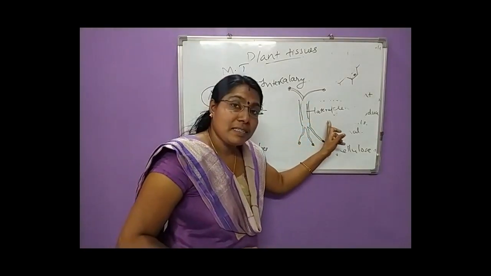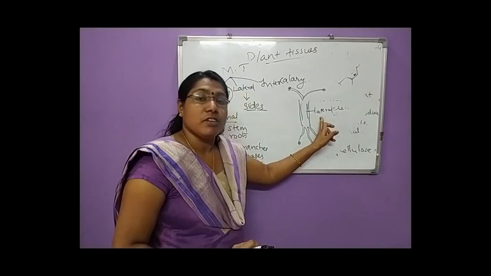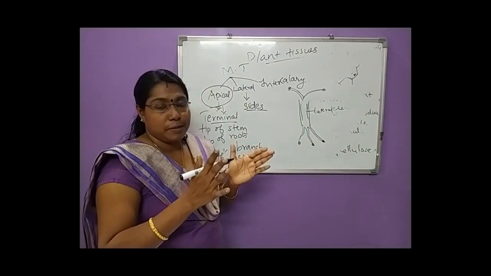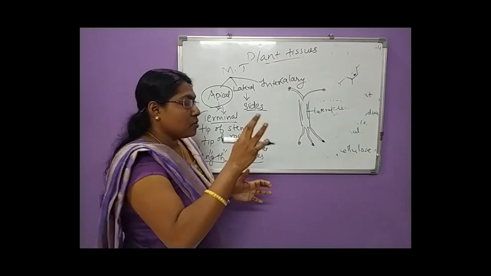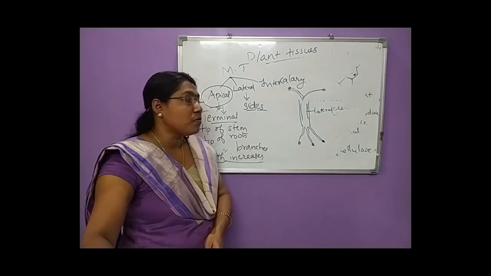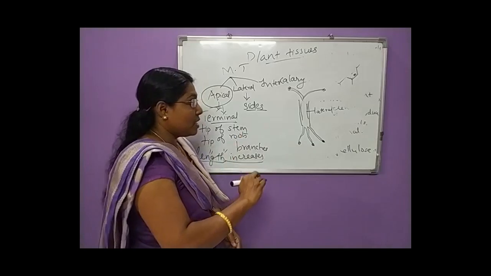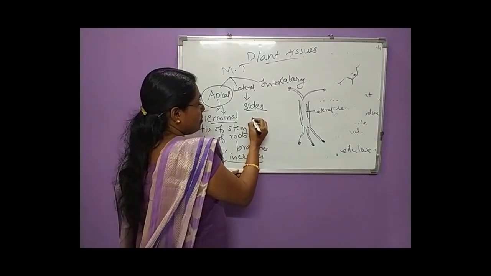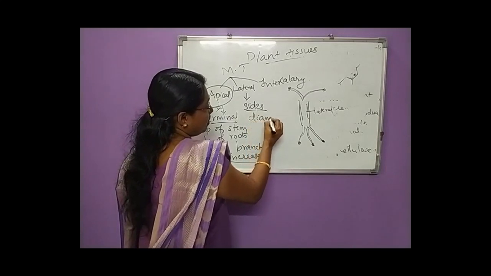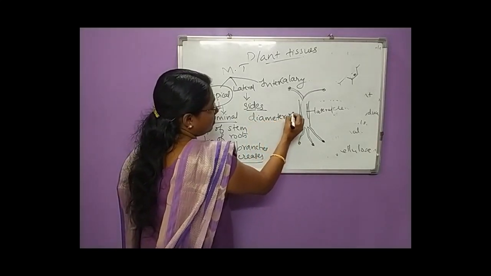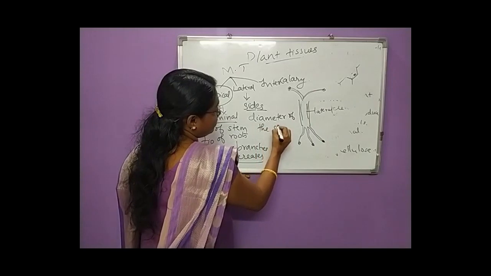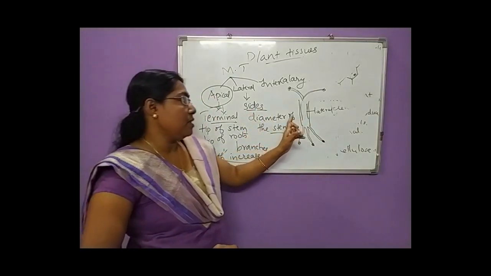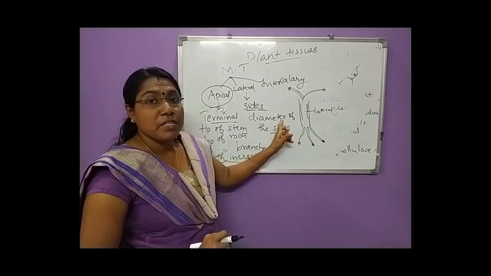Since they are seen at the lateral sides, what is the function of these lateral meristems? Their location is at the sides of the stem, right? So what is the function? They help in increasing the diameter of the stem.